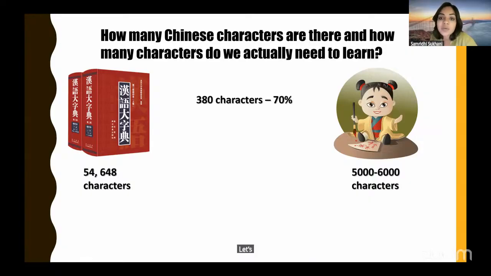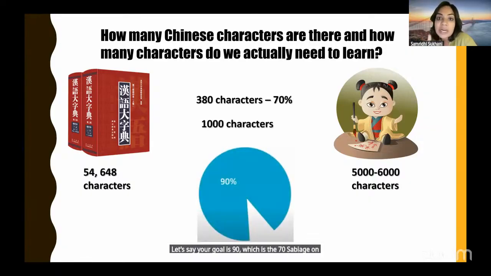Let's say your goal is 90%, I want to go beyond 70. Let's say we go 90%. So if you do 1000 characters, you can actually reach the level of 90%.